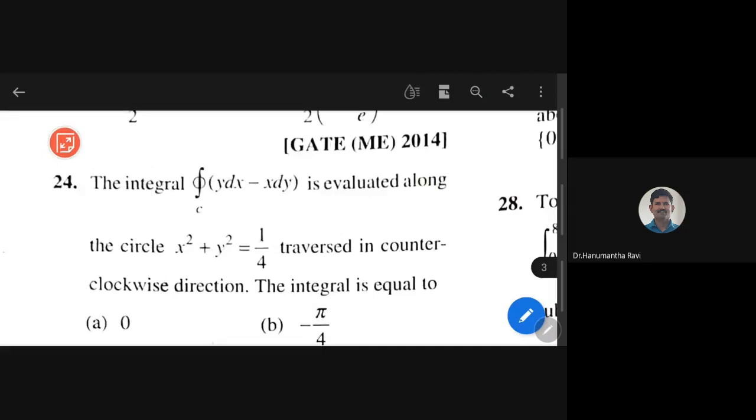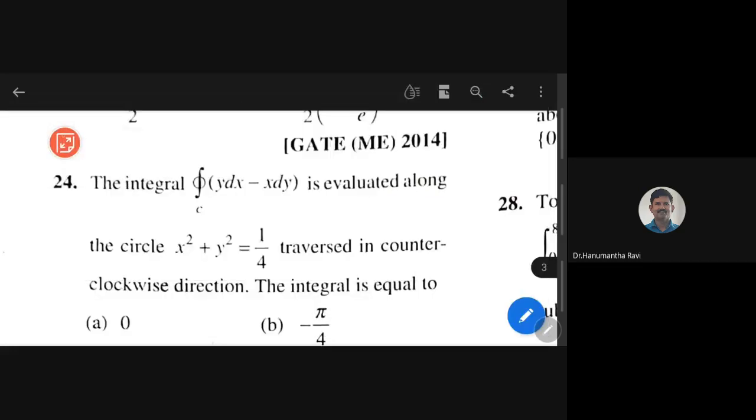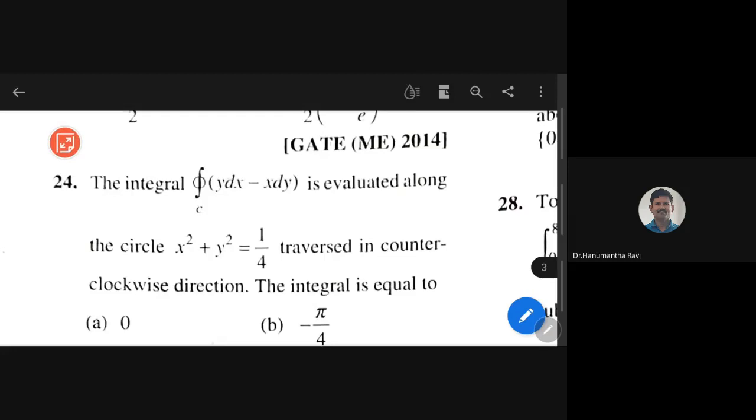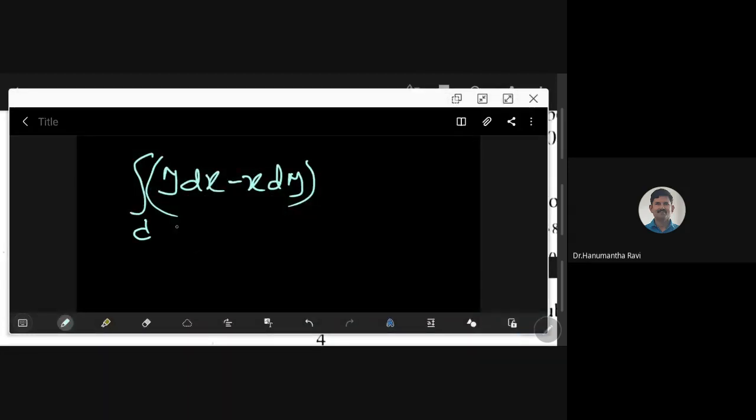The integral of y dx minus x dy, where this C is x square plus y square equal to 1 by 4.